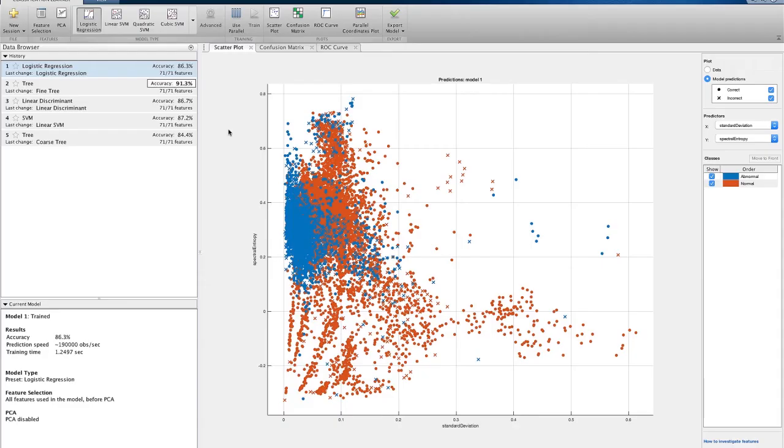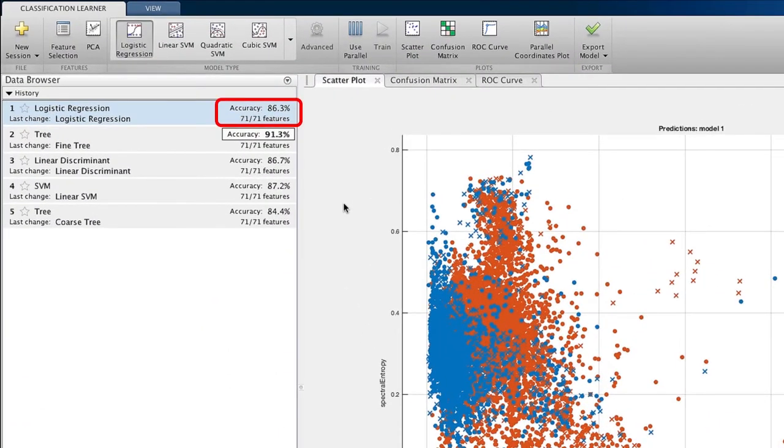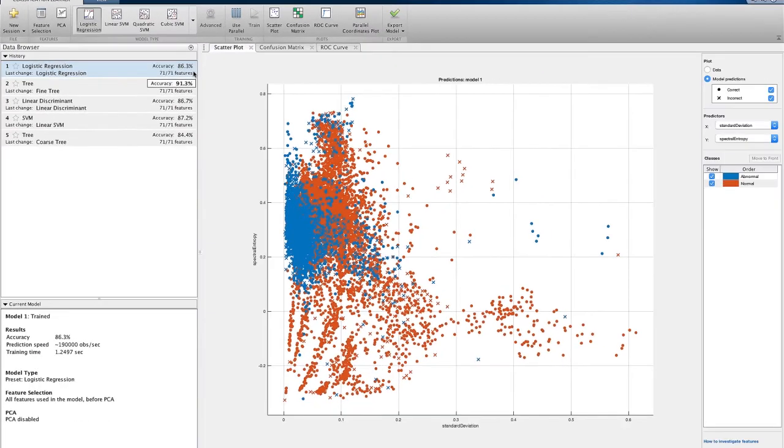One of the easiest metrics to understand is the accuracy of a model, or in other words, how often it is correct. The accuracy is useful because it's a single number, making comparisons easy. The classifier I'm looking at right now has an accuracy of 86.3%. What the accuracy doesn't tell you is how the model was right or wrong.